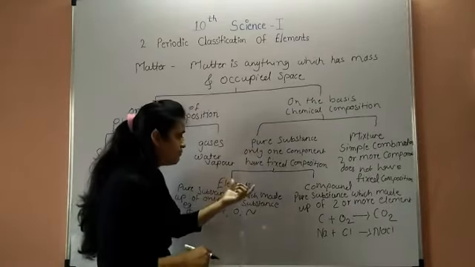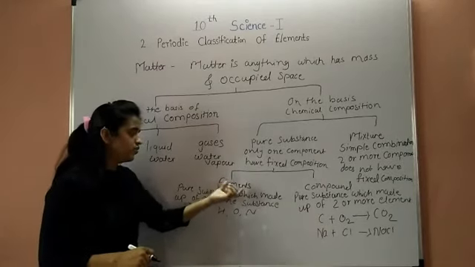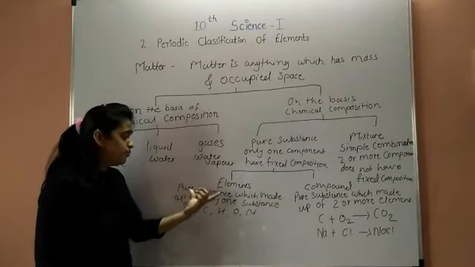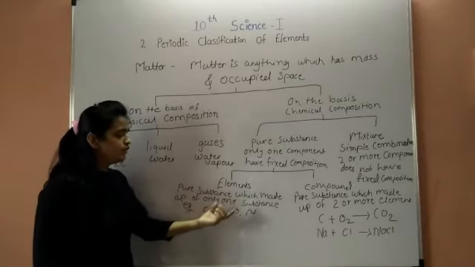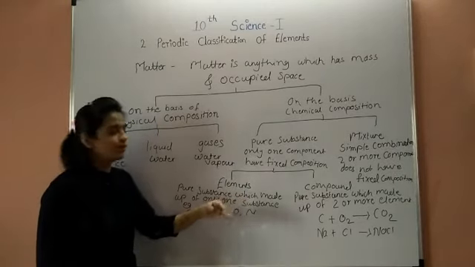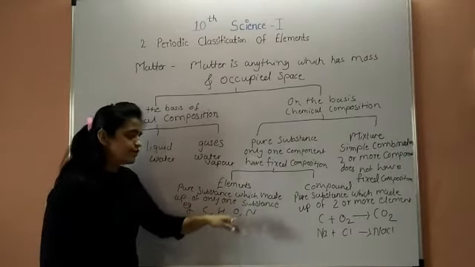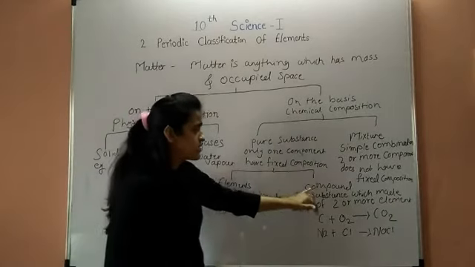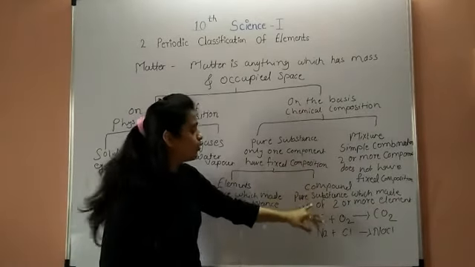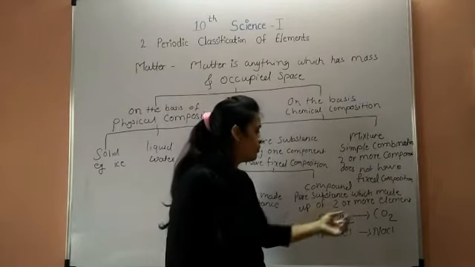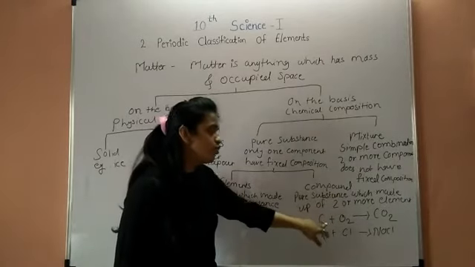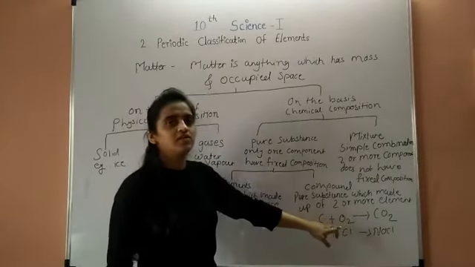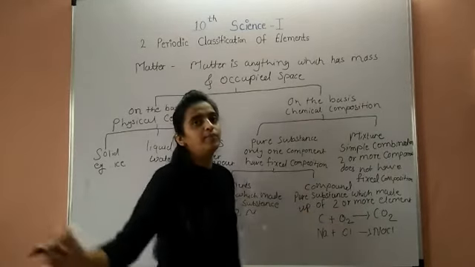A pure substance can be classified first as element. What is meant by element? Elements are pure substances which are made up of only one substance or only one component. For example, carbon, hydrogen, oxygen and nitrogen. Next, compound. What is meant by compound? Compounds are pure substances which are made up of two or more elements, meaning two or more elements chemically react with each other to form a compound.